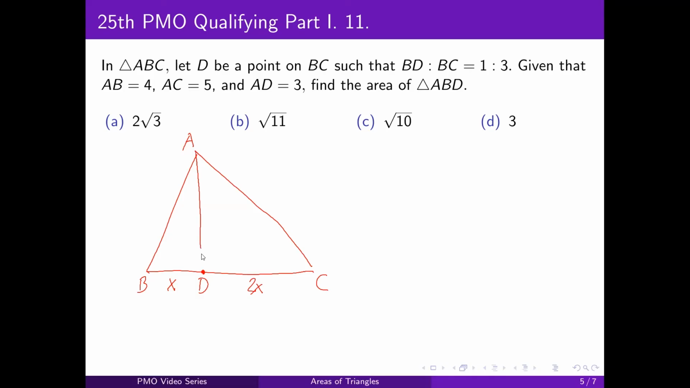Okay, and we're given a few lengths. So AB is 4, AC is 5, and AD is 3. Find the area of triangle ABD. We can kind of see why we want to use Heron's formula here. We already have 2 lengths, and we have some information on the third length. We just need to find X. And how do we find X?